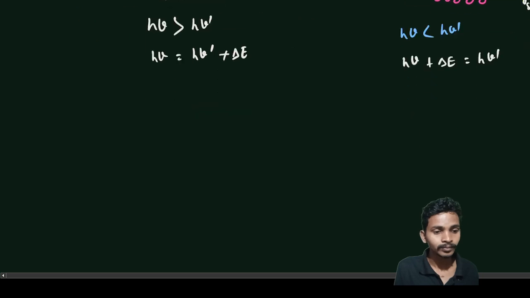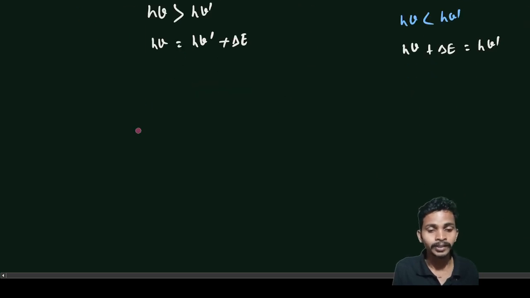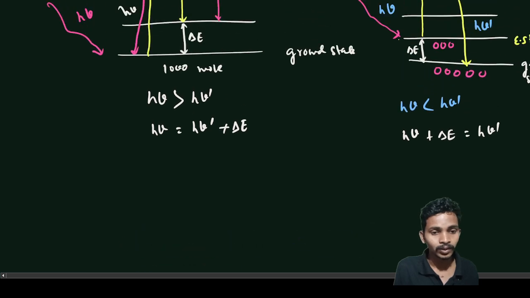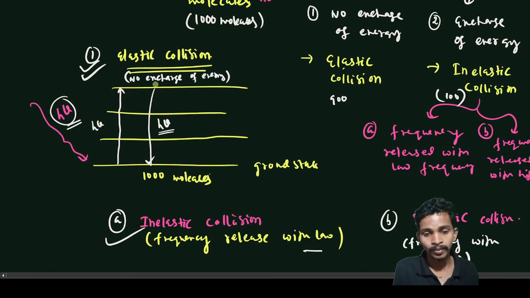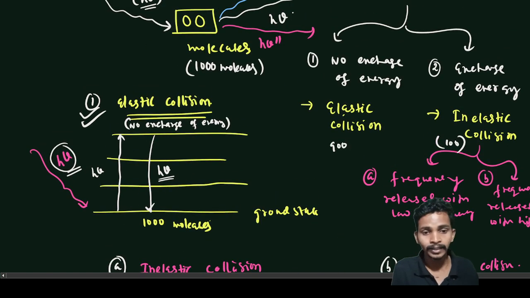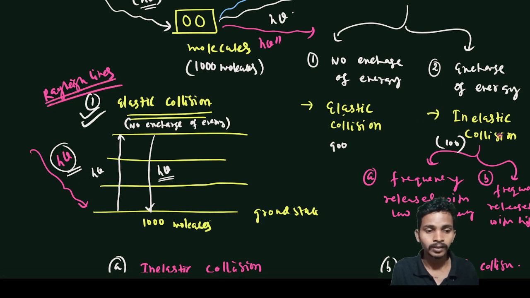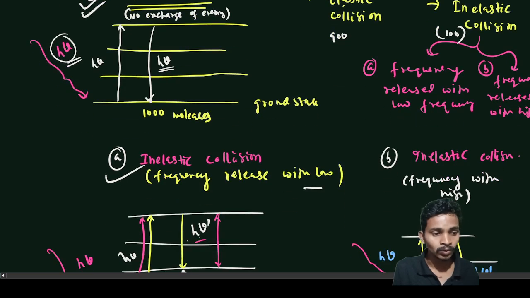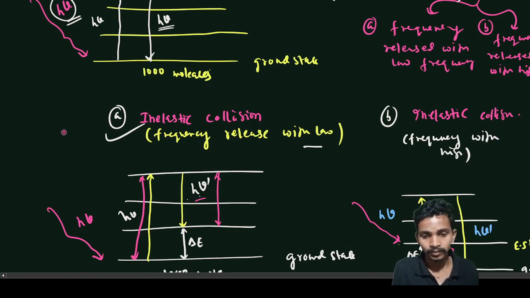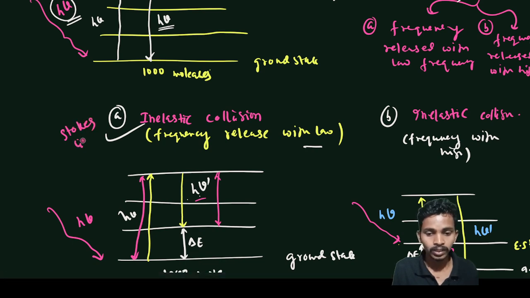If I draw this picture in a spectrum, how will we get the peak intensities? For the elastic collisions, where no exchange of energy is happening, we call these Rayleigh lines. The ones with frequency reduced, with low frequency, we call Stokes lines.